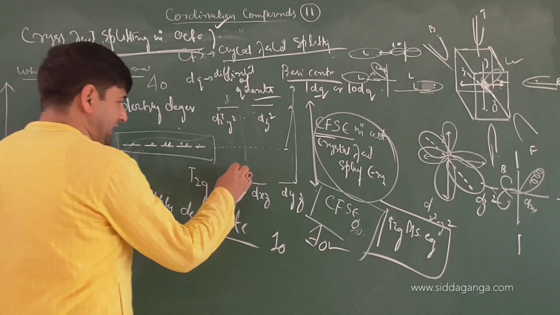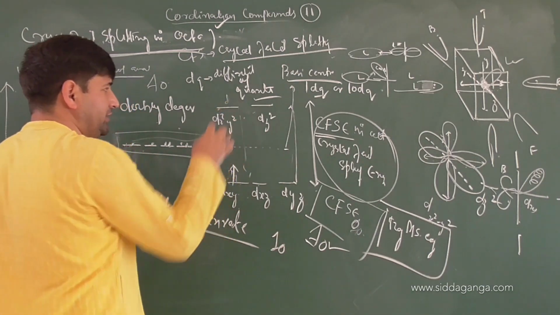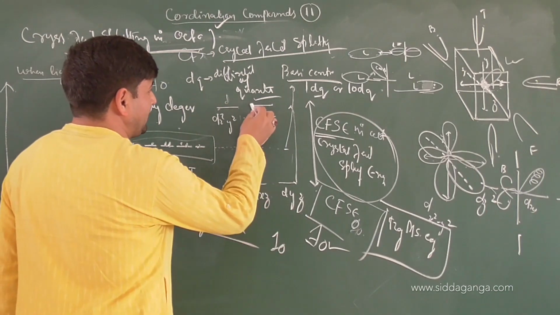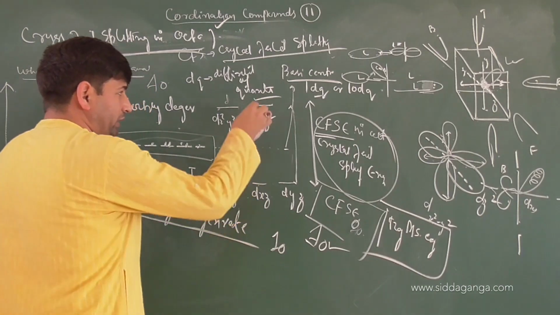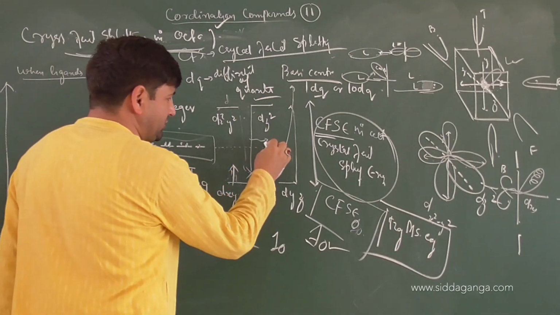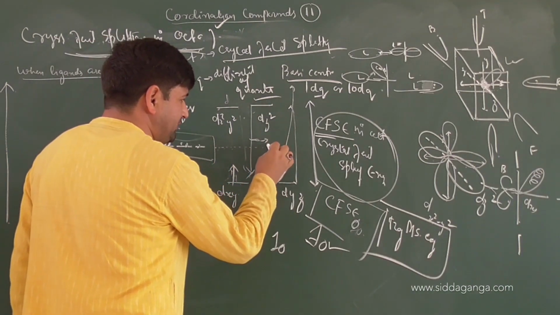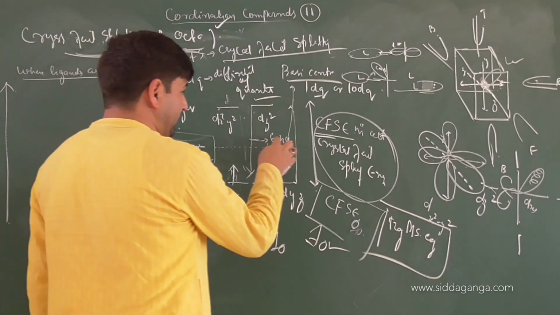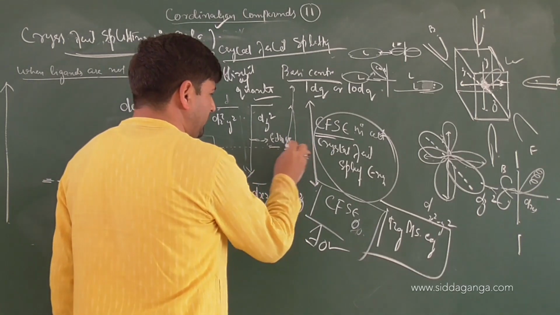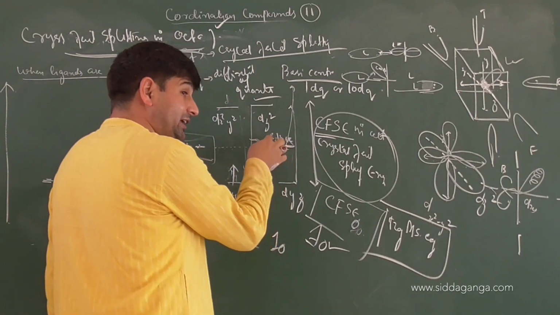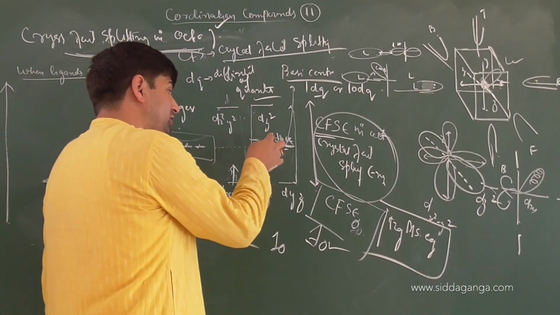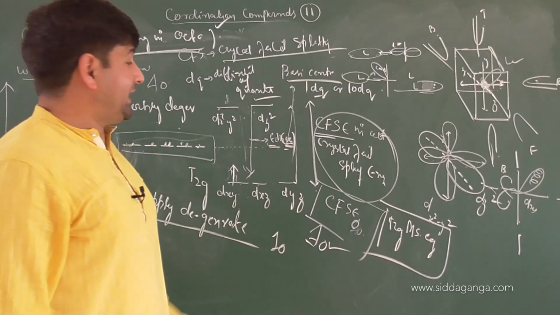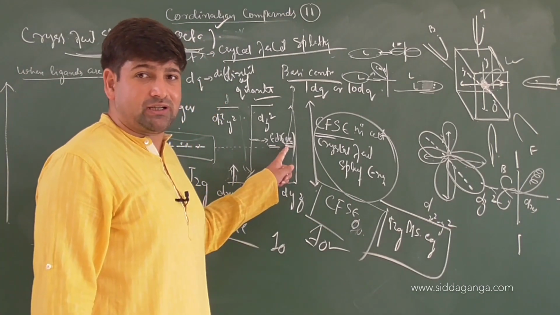So if there is one electron here and you want to shift it to the Eg set, you need energy for that. And once it shifts there and comes back to the ground state, it will emit some energy, or not? How much energy has been emitted can be calculated as h nu. E is equal to what? h nu. If you know the frequency, you will be in a position to calculate the energy of the photon as well. When you relate that frequency value with the frequency values of the visible zone, and it falls in that zone, we'll be able to see the color of the coordination compound.